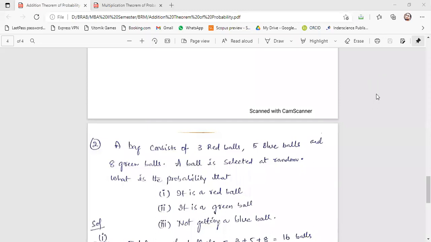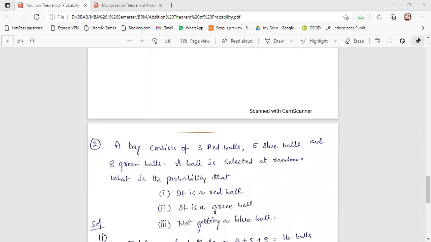Deepak, can you? Deepak Soni. Yes, sir. Here it is saying that there is a bag. In that bag, there are three red balls, five blue balls and 8 green balls. So totally there are 16 balls in the bag.